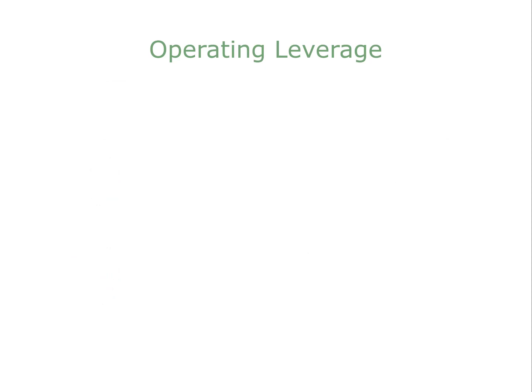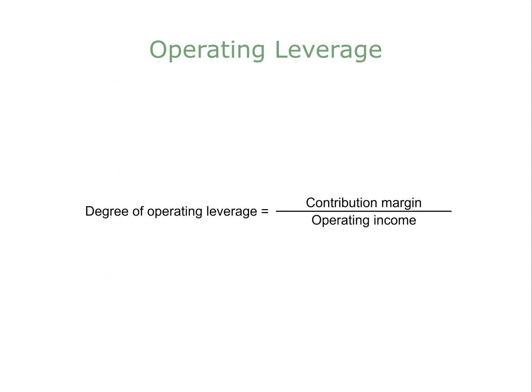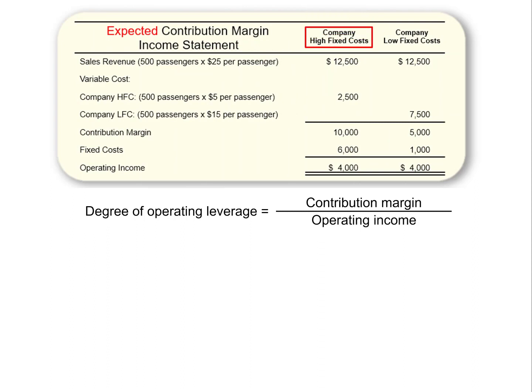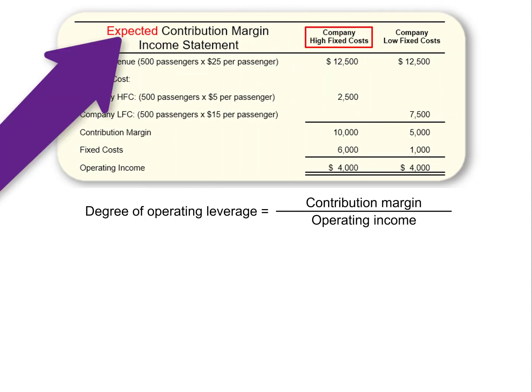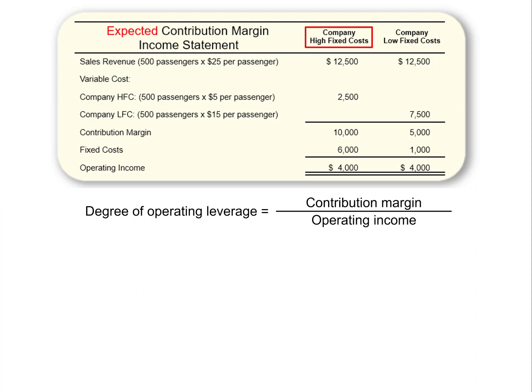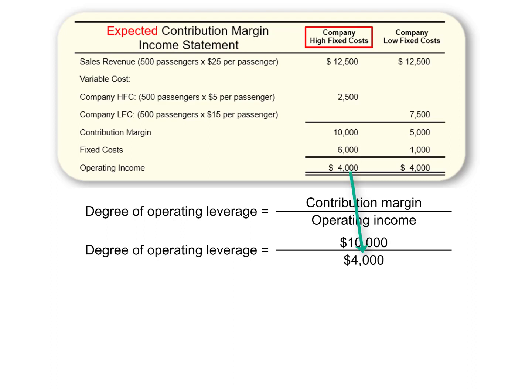The formula for operating leverage is contribution margin divided by operating income. Let's calculate it for the company with a high fixed cost using the expected income statement. Then we'll see how to use the result. Now we just need to plug in the numbers. Contribution margin was $10,000. Then we divide by operating income of $4,000. The result is 2.50 or 2.5.